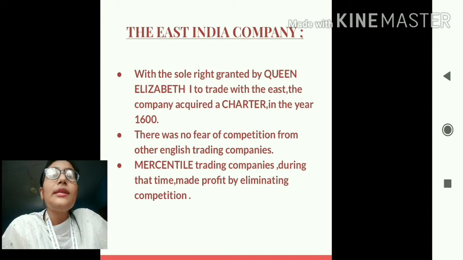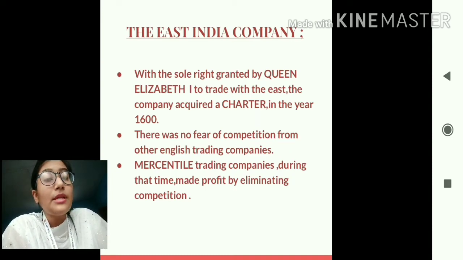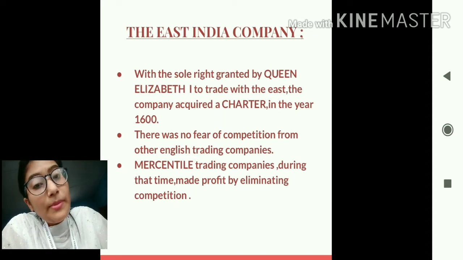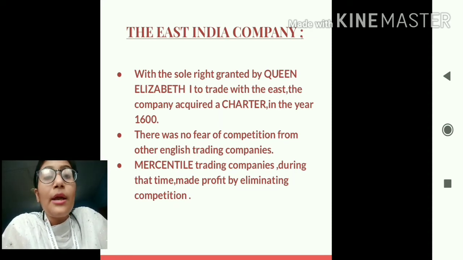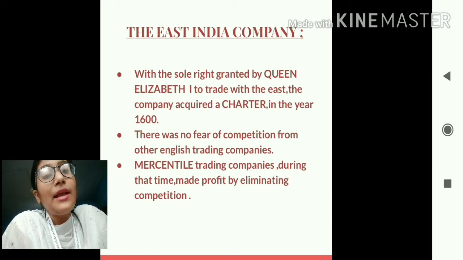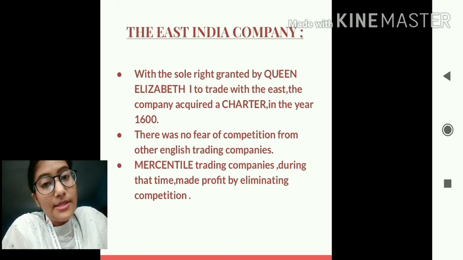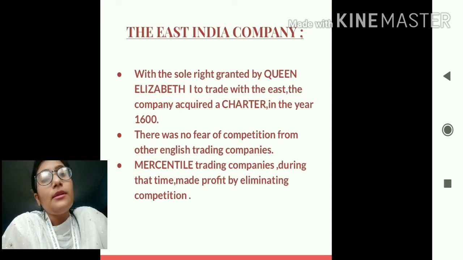Since the right was given only to the East India Company, that means it was the sole right which was given to the East India Company. This means that the East India Company had no fear of competition from any other trading company, because they acquired the sole right. That means they have the only right to come and trade in India. No other company was allowed to trade in India. So there was no fear for the East India Company that they will have to face competition from other trading companies, because there was no other trading company which was given permission or who acquired a charter from the king.